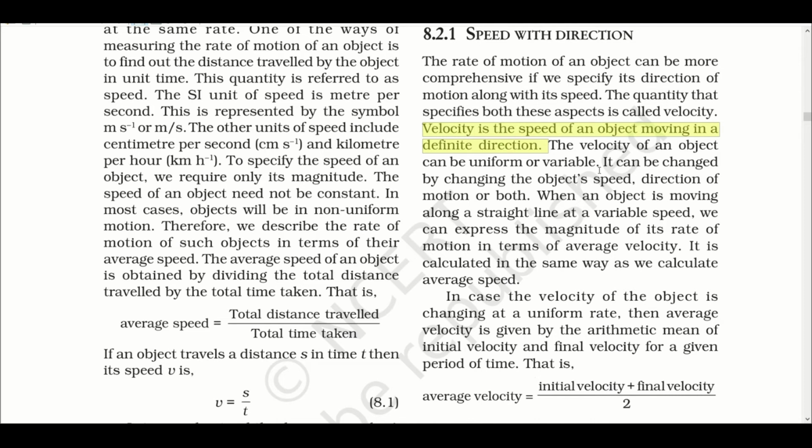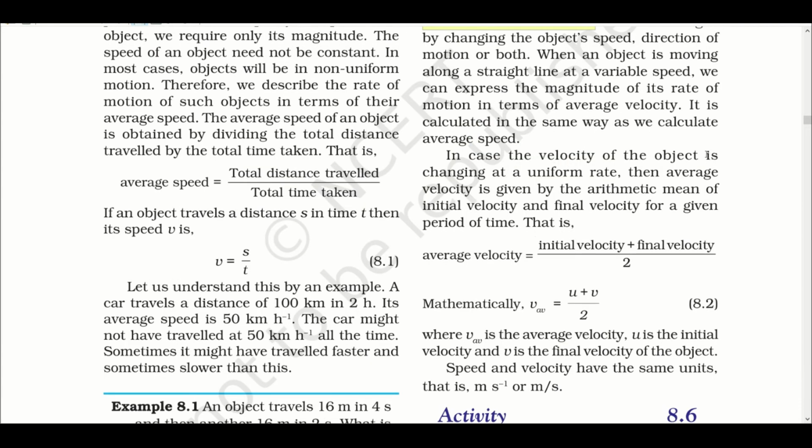The velocity of an object can be uniform or variable. In the case where the velocity of an object is changing at a uniform rate, the average velocity is given by the arithmetic mean of initial velocity and final velocity. So average velocity is the initial velocity plus the final velocity divided by 2. That is the average of both the velocities.